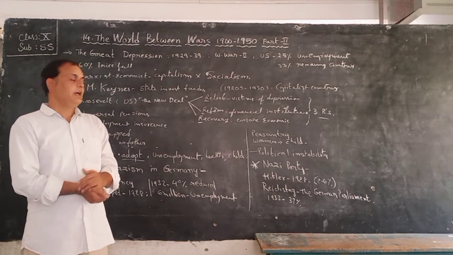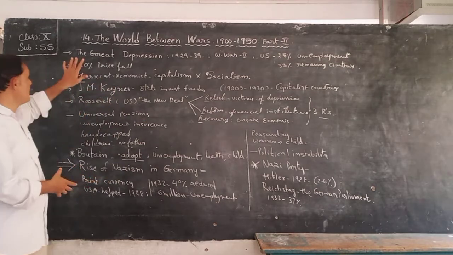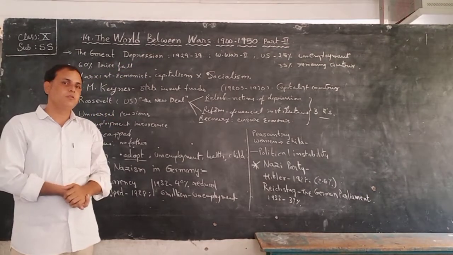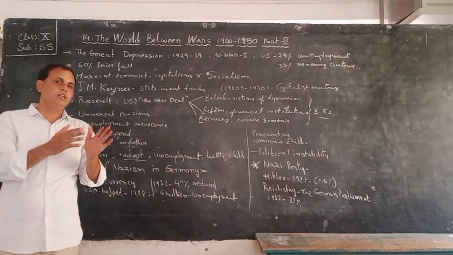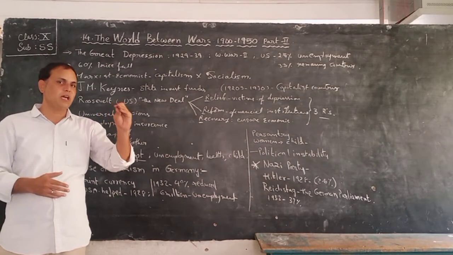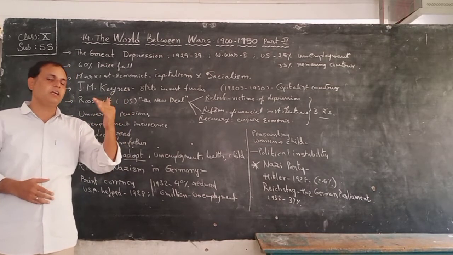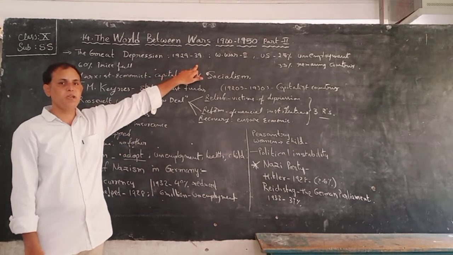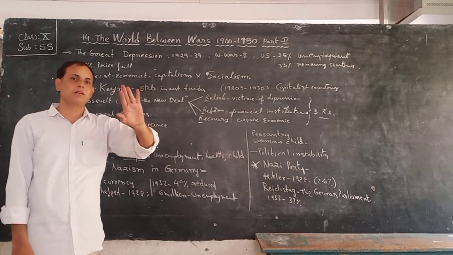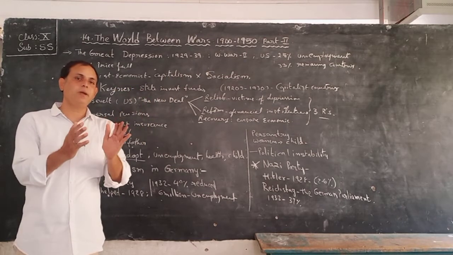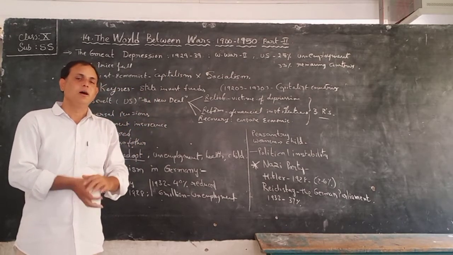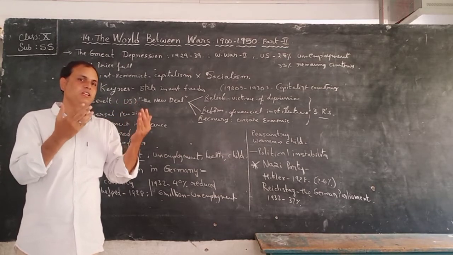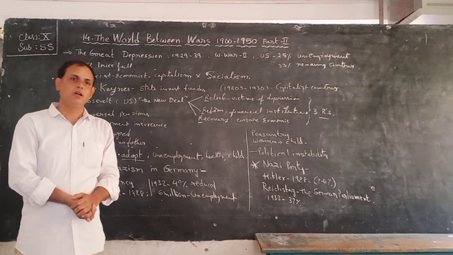Okay, children. Next, here is the Great Depression. It occurred in the world in 1929. It started in 1929 and lasted until 1939. That means it lasted 10 years in the world. So what happened due to the Great Depression? Many countries stopped production in their factories and companies.